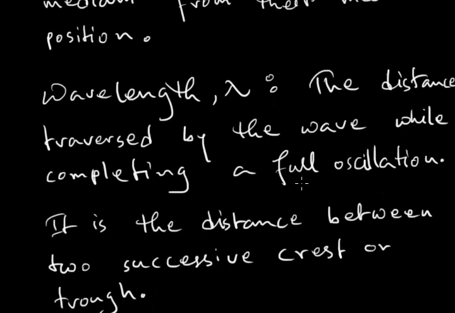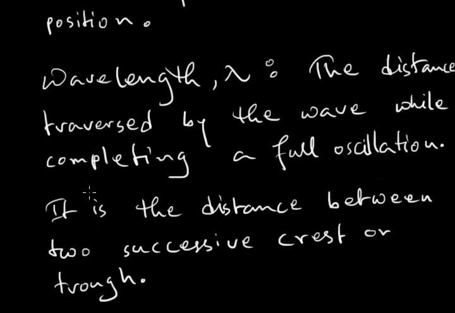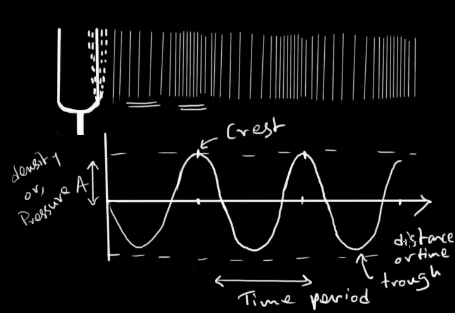As I said earlier, what is the wavelength? It is the distance traversed by the wave while completing a full oscillation. Whenever a sound wave completes a full oscillation, if this axis is time, then this distance will give us the time period.